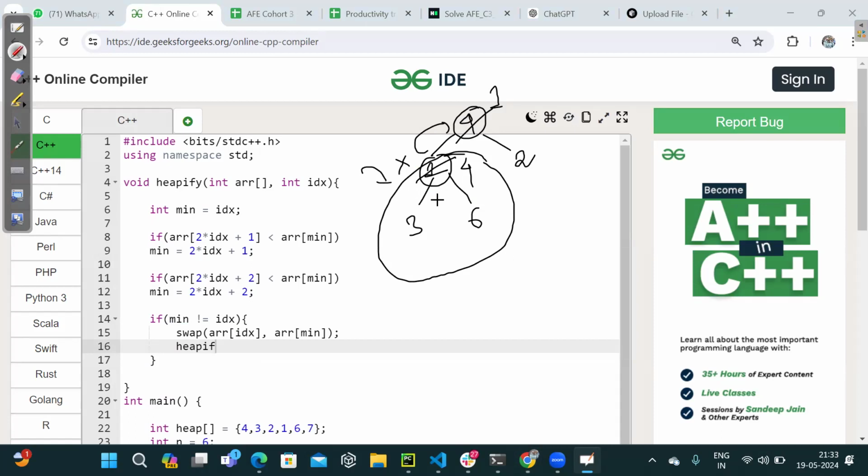So how should I be calling that? What should I call? What should I do? Given the array, after the swap operation is done, pass on the minimum index, and from this particular index onwards perform the heapification process again. That's it. Recursively call the heapify operation, and at the end your entire heap would be heapified. Works? Works for everyone? Let me know. Works or not?